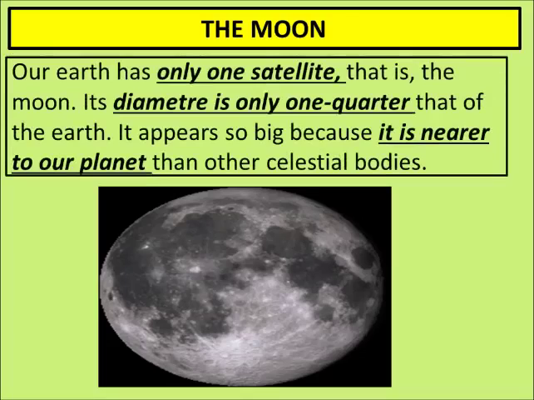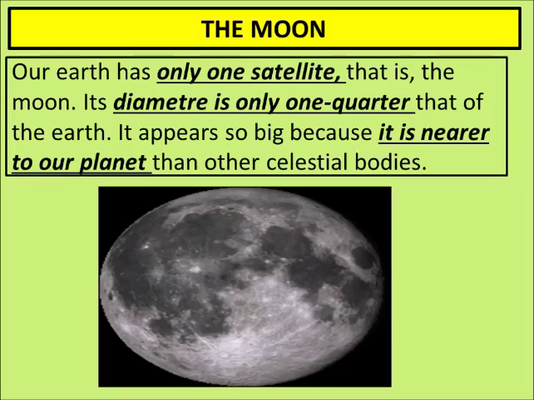Our earth has only one satellite, and that is the moon. Its diameter is only 1/4 that of the earth. It appears so big. 1/4 means it is 1/4 the size of the earth. If 4 moons combine together, then one earth will be made. But it seems very large to us. Why? Because it is very close to our earth. Whatever item is closer to your eyes, it appears bigger to you.